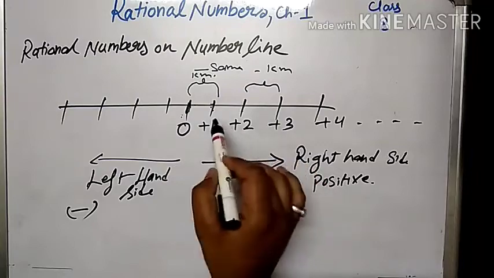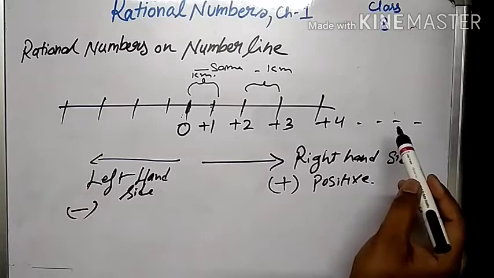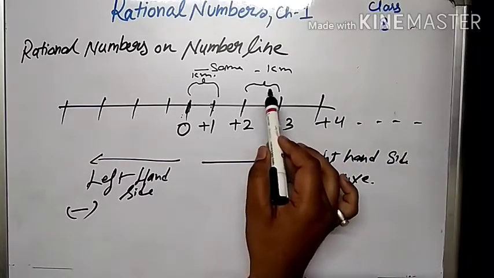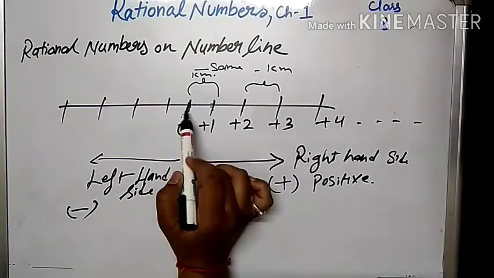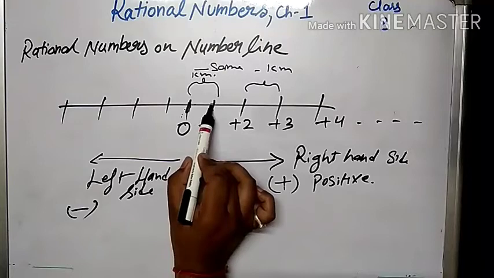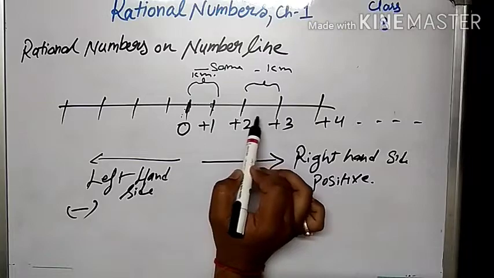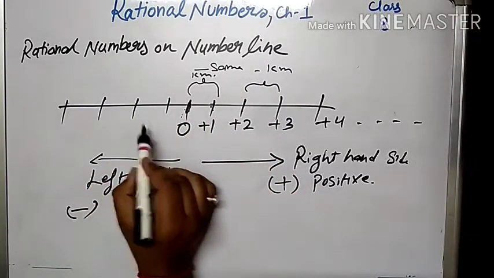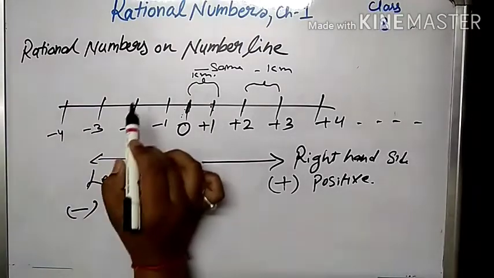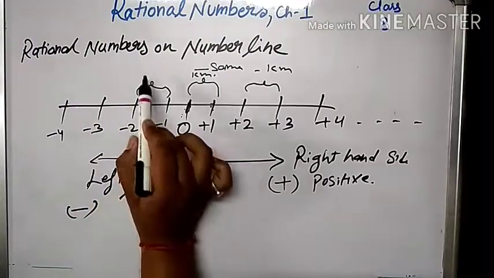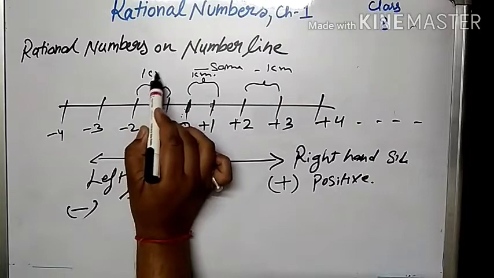So what we have to do is mark them in equal parts. It can be 1 centimeter, whatever. But if I have taken a distance of 1 centimeter between 0 and plus 1, then it will be the same for plus 2 and plus 3. If I come over here, that is minus 1, minus 2, minus 3, minus 4, here also the thing will be the same: the distance between minus 1 and minus 2 will be 1 centimeter.